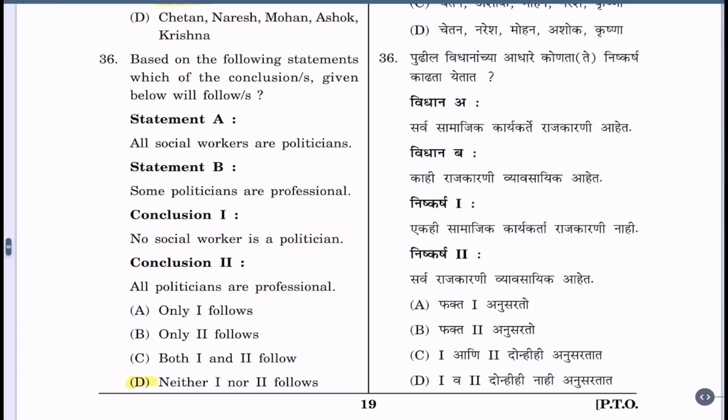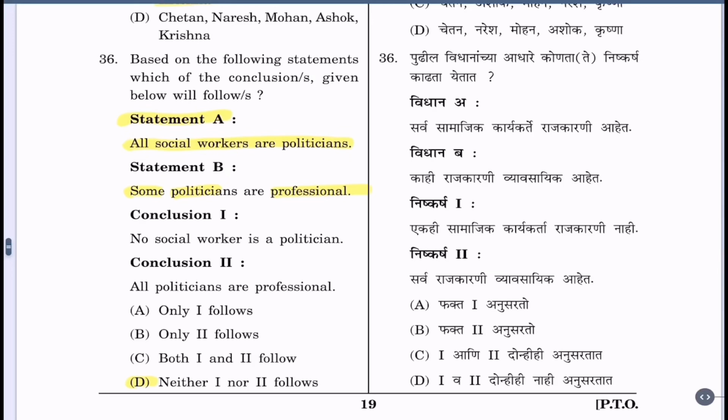Question 36. Based on the following statements, which of the conclusions given below will follow? Statement A. All social workers are politicians. Statement B. Some politicians are professionals.